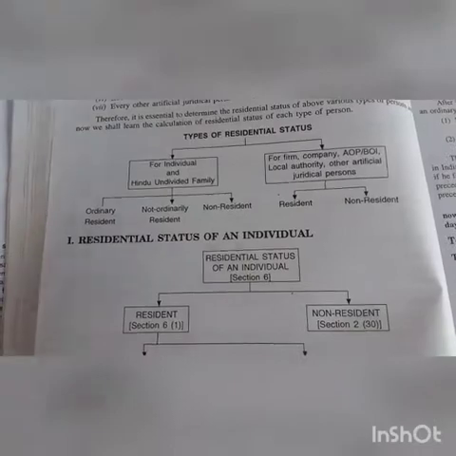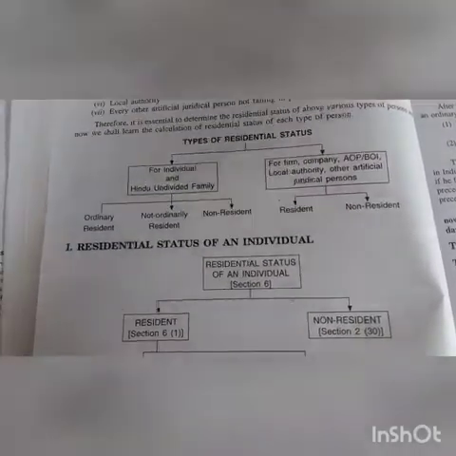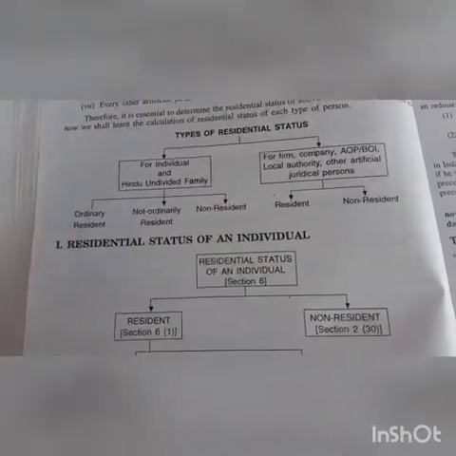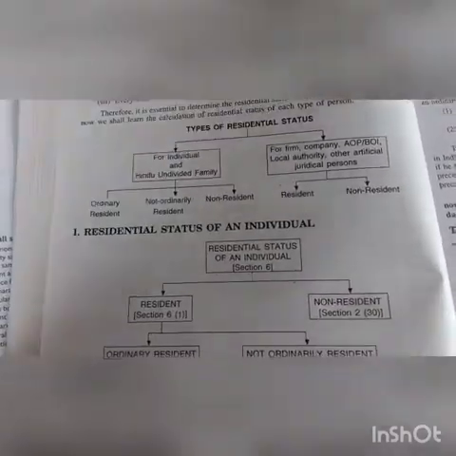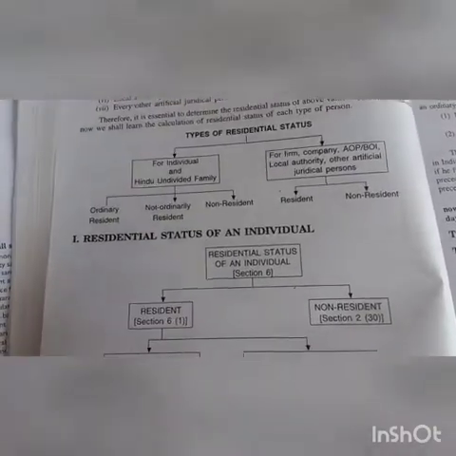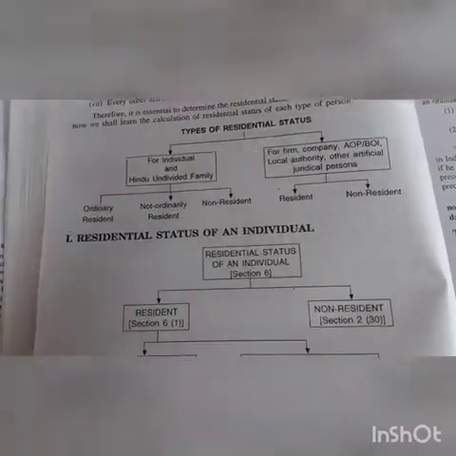The first category is further categorized into ordinary resident, not ordinary resident and non-resident. For firms and companies, it is categorized into two categories: resident and non-resident.